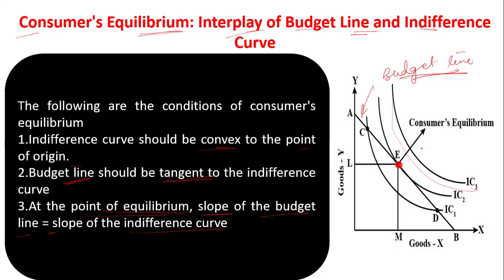So what I said is that this is where the budget line and the indifference curve are tangent to each other. The budget line should be tangent to the IC curve. That point is known as the consumer equilibrium.